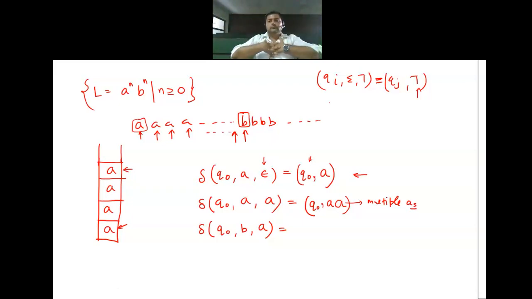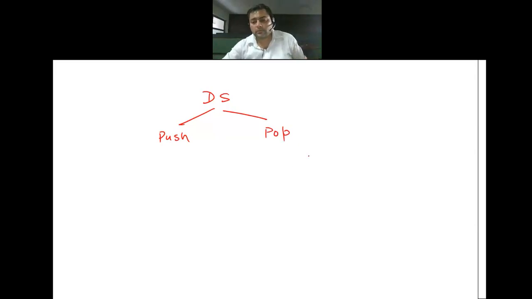Pop the top element. Now the important thing which you have to understand is that when you have studied data structure, we have two different algorithms. One was for push, one was for pop. Yes or no? But here the problem is that there is just one transition function.